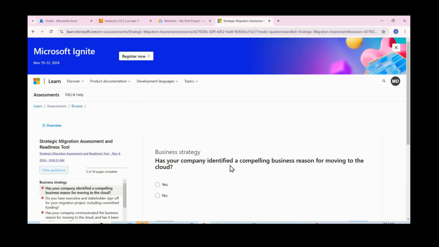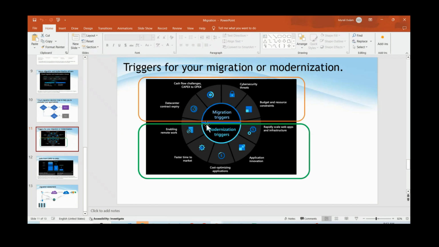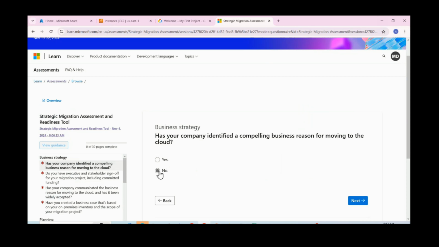So has your company identified a compelling business reason for moving to the cloud? Do we have any valid reason? If you observe this PPT, these are all migration trigger points, right? Is there any valid point? Based on that, our migration steps will be there. Whatever steps are there, you need to capture them here so that they will give you some suggestions as the assessment output.